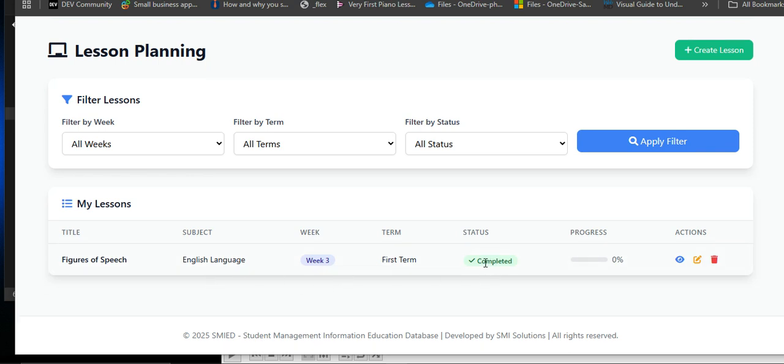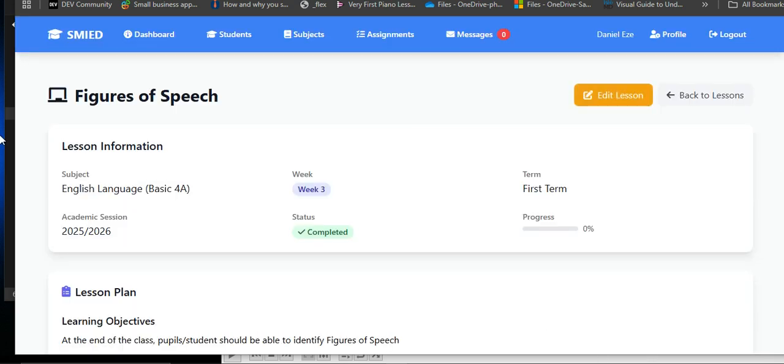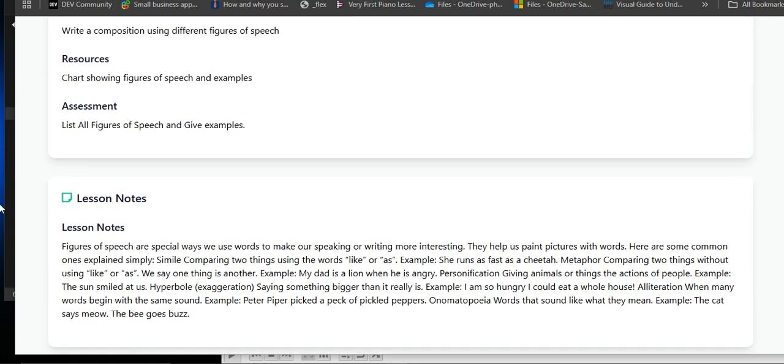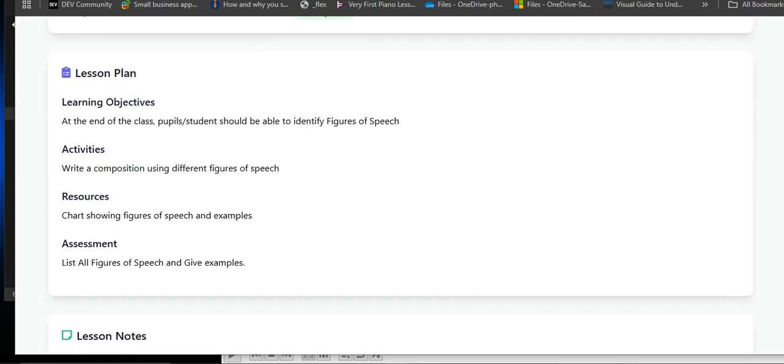Okay, mark this completed. Now you can view it to see how it looks, or how your head teacher or your admin will see it also. You see, it has actually split it. You understand? Learning objective, activities, resources, assessment.